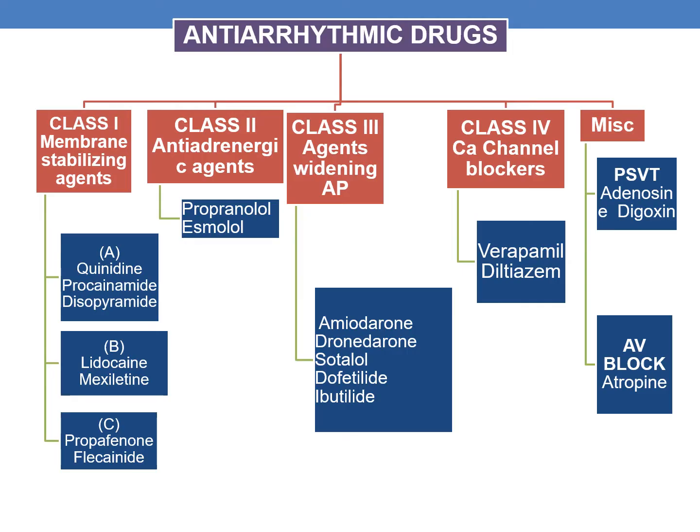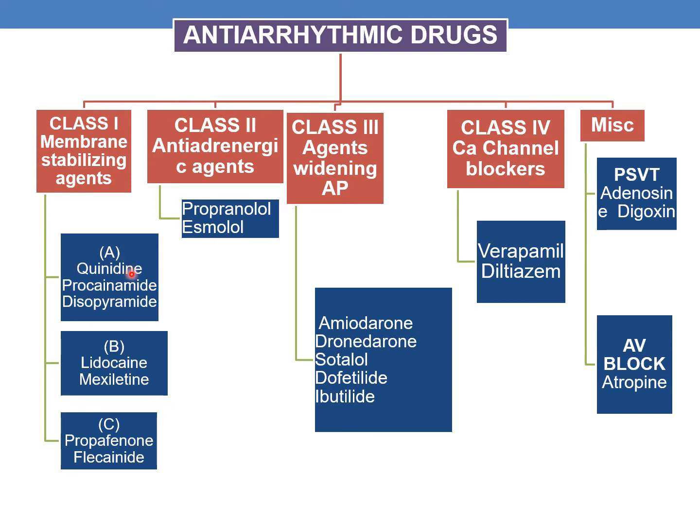Now coming to the antiarrhythmic drugs. The antiarrhythmic drugs are broadly categorized into four classes, and there is another class called miscellaneous. Class 1 are membrane stabilizing agents. They are again subcategorized into three types: 1A, 1B and 1C.